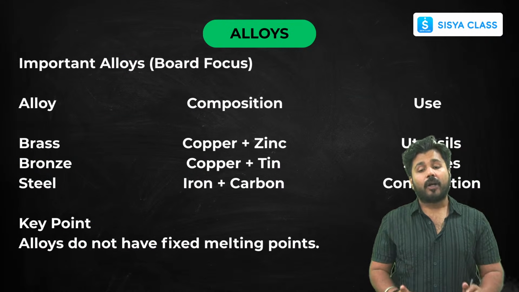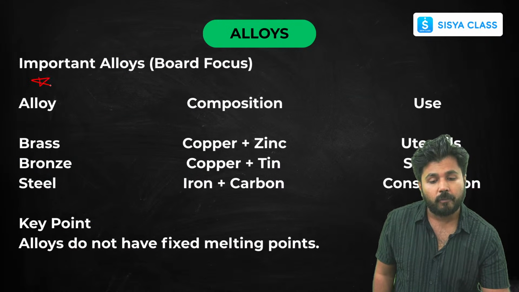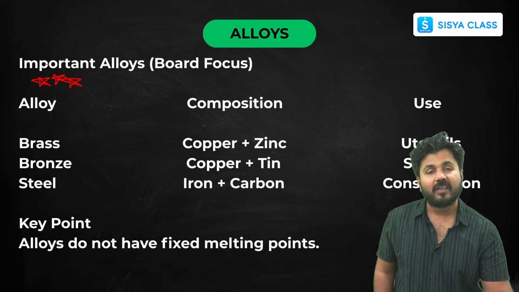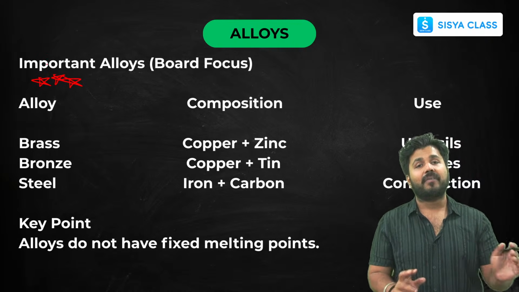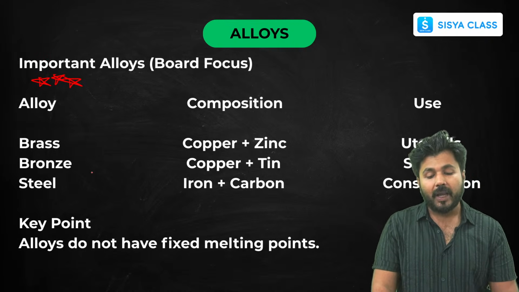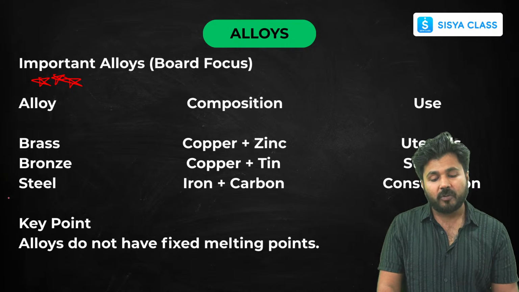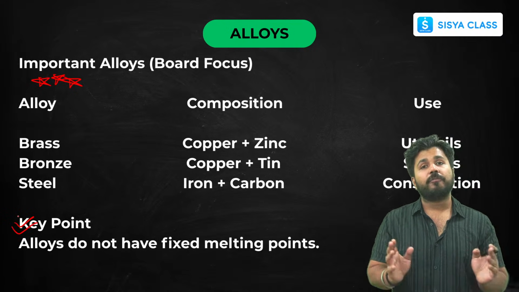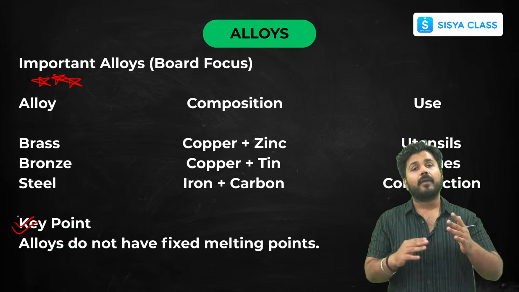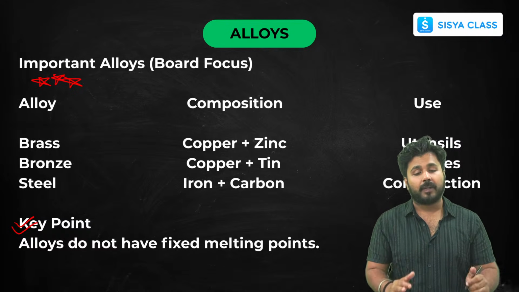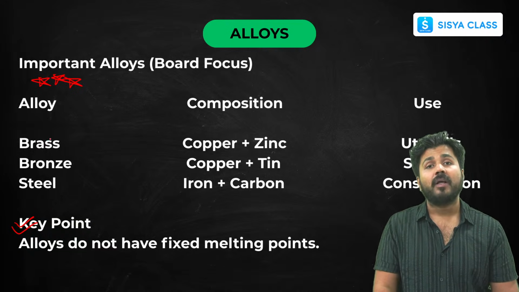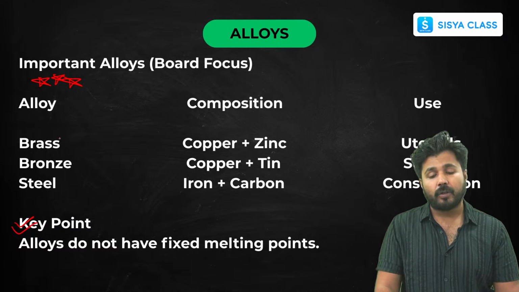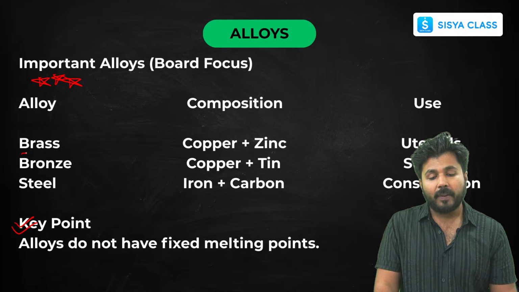Now some important alloys. This is very important for boards. Focus on these. These are some important alloys that are asked in previous year question papers. Now they do not have fixed melting points. Why? Because they are a mixture of two different elements. That's why their melting points and boiling points are flexible. It varies depending upon which kind of metals or non-metals it is made up of. Now these are some common important alloys.